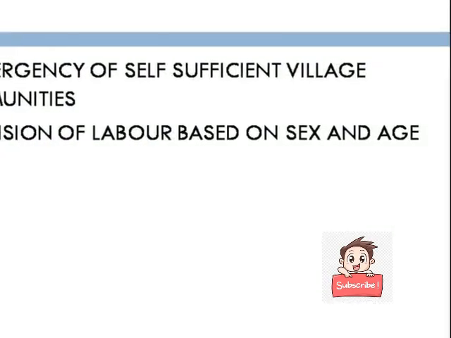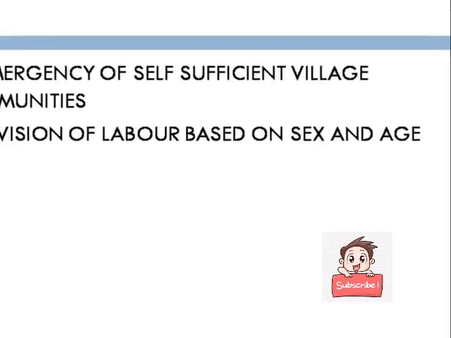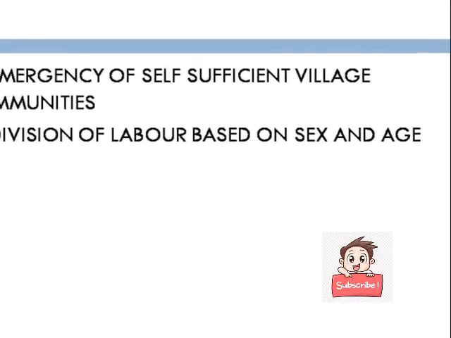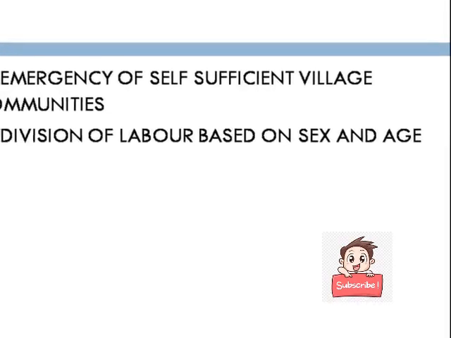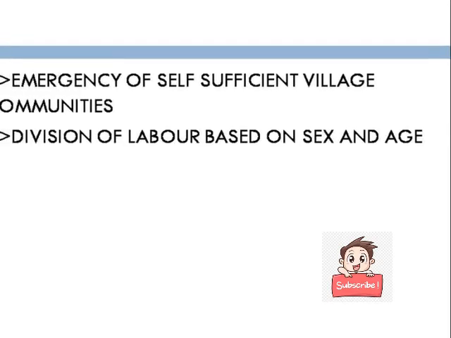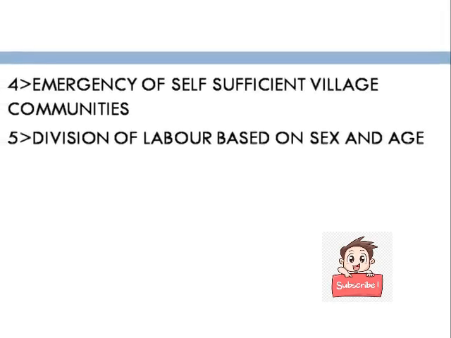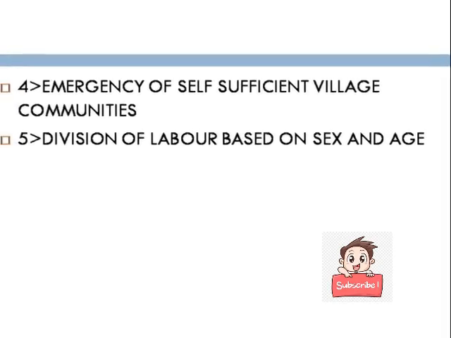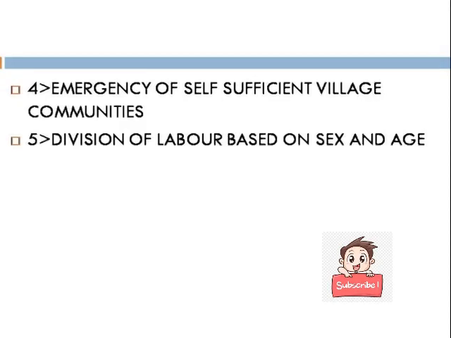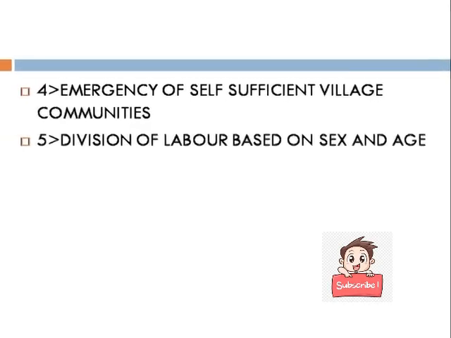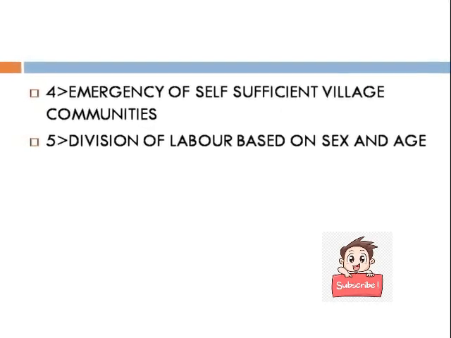Apart from this, two other important characteristics of this period were the emergence of self-sufficient village communities, and division of labor based on sex and age also started during this period.